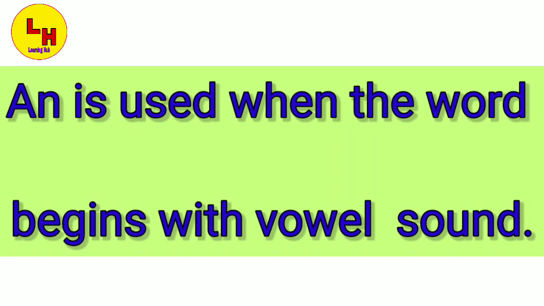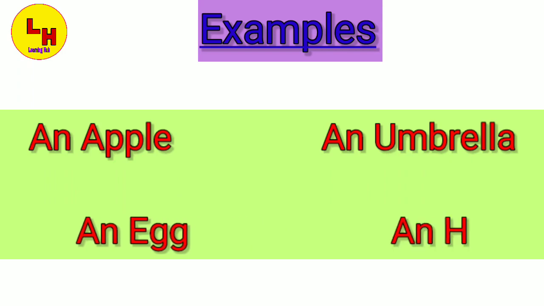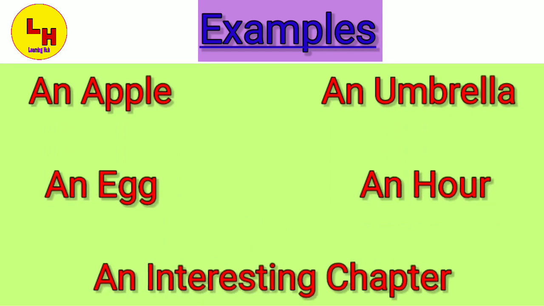Now we will see that an is used when the words begin with a vowel sound. We all know that A, E, I, O, U are the vowels, and the words which begin with these sounds, an is used there. For example, an apple, an umbrella, an egg, an hour, an interesting chapter. Here we can see these words begin with vowel sounds, so an is used before these words. Now hope it is clear till here.